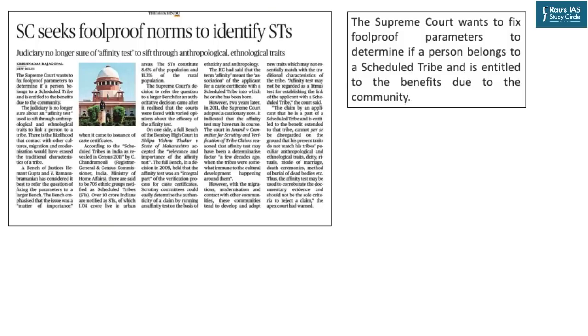There is an article on page number 12. Supreme Court seeks foolproof norm to identify scheduled tribes. This identification of scheduled tribe is not for the community. This identification that the court is talking about is regarding providing scheduled tribe certificates to individuals who come to seek them. So the Supreme Court wants foolproof parameters to determine if a person belongs to a scheduled tribe, and hence if he or she is entitled to get the benefit due to the community.